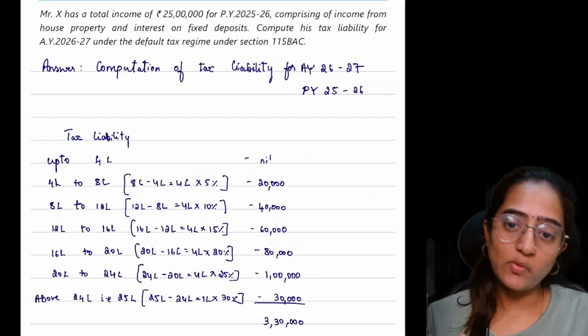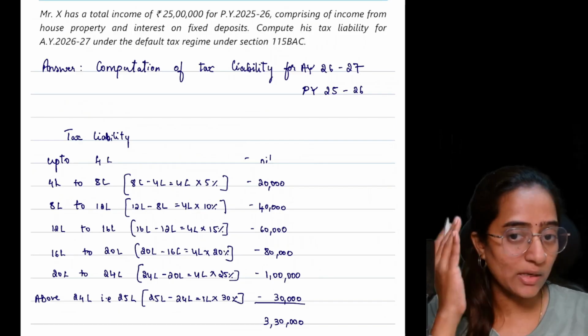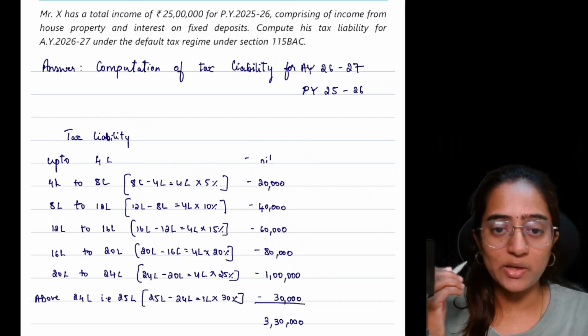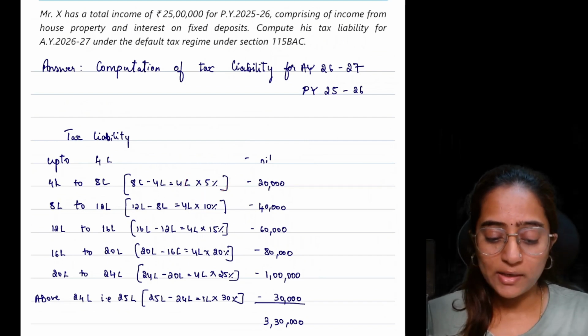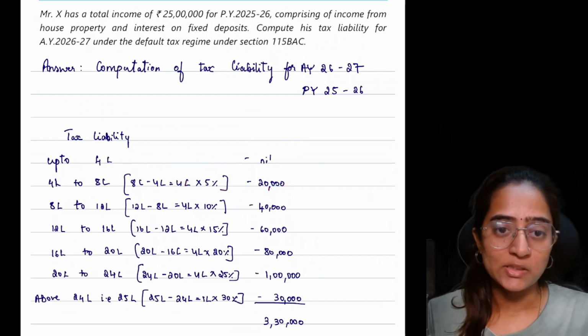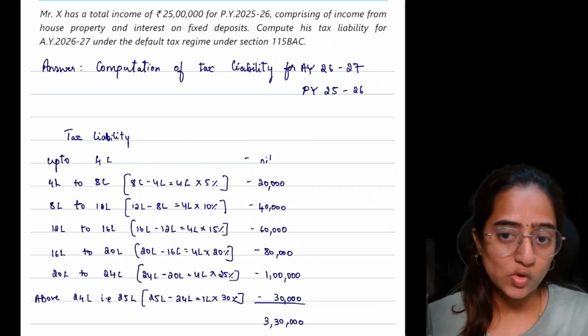5, 10, 15, 20, 25, and 30. Based on that remembrance, we are doing this question. Try to recall the concept when we are doing this question. 5%. So 4 lakh into 5%, it is 20,000. So the next slab is again the difference of 4.